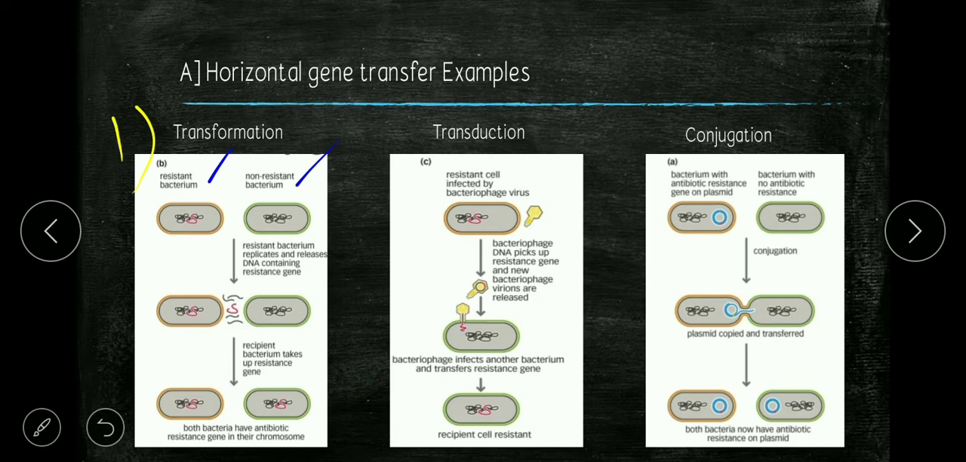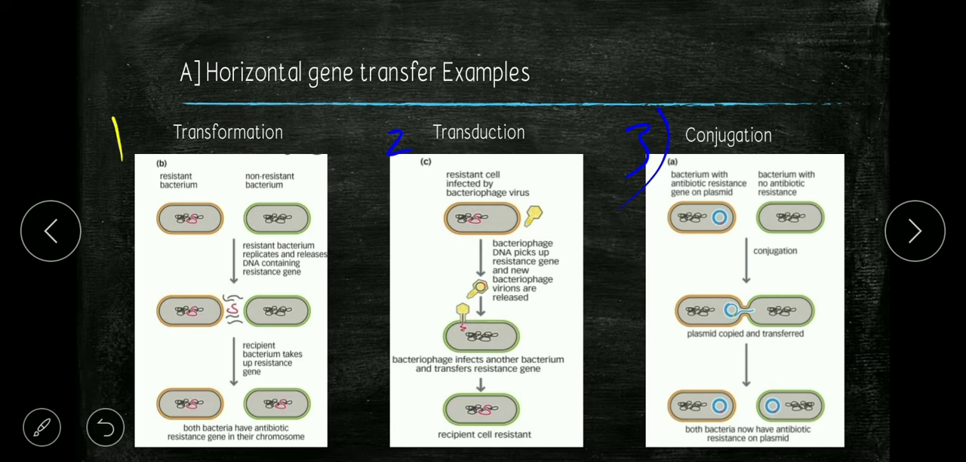Then second is transduction. Here the resistance gene is transferred from one bacterium to another via a virus, which is a vector, the bacteriophage. Here we can see the bacteriophage infects another bacterium and transfers the resistance gene, resulting in a resistant recipient cell.